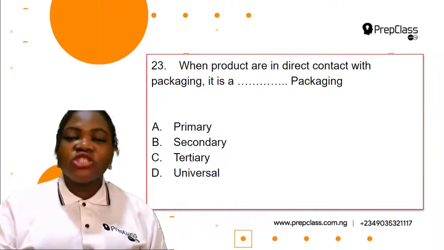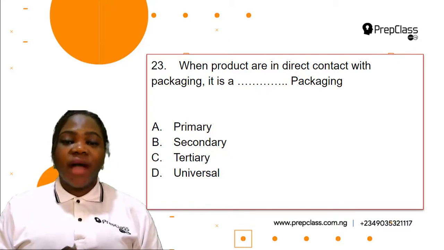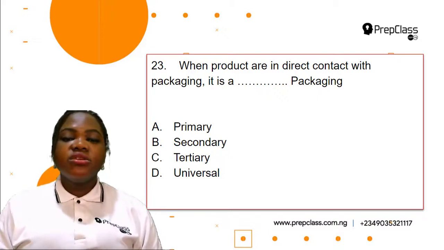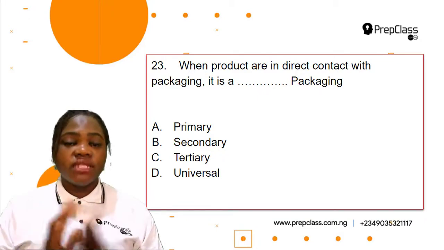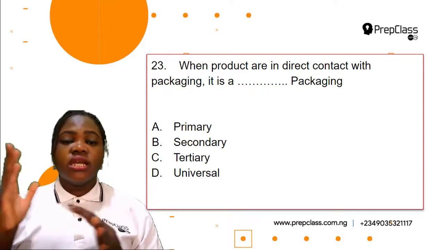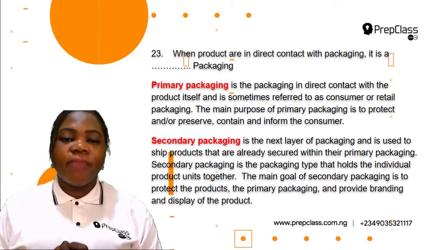Check. Question 23. When products are in direct contact with packaging, it is a dash packaging: A. Primary, B. Secondary, C. Tertiary, D. Universal. First of all, we need to find out the meaning of each of this type of packaging: the primary packaging, secondary packaging, and tertiary packaging. Okay, so the first one is primary packaging.